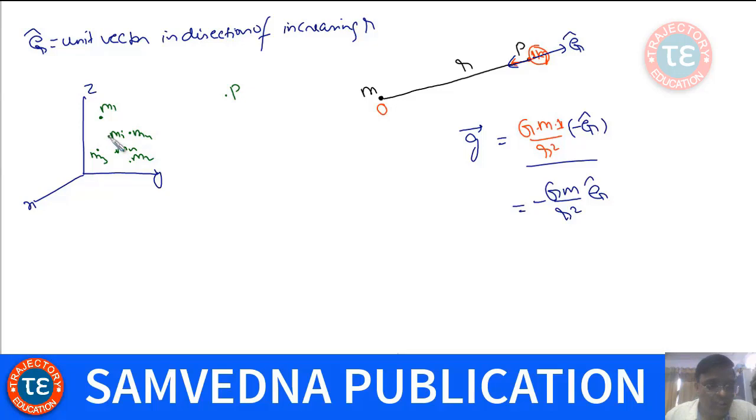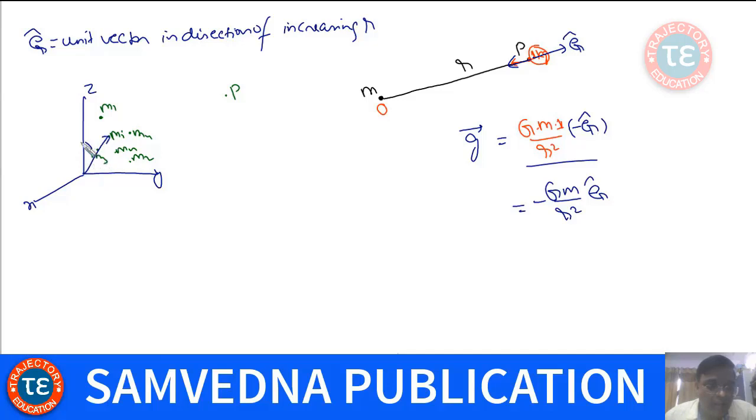In that case, we'll make use of the principle of superposition. We'll calculate the field due to each particle at point P, and we'll take the vector sum. Whenever you have a system of discrete particles, you just calculate the field due to each particle.